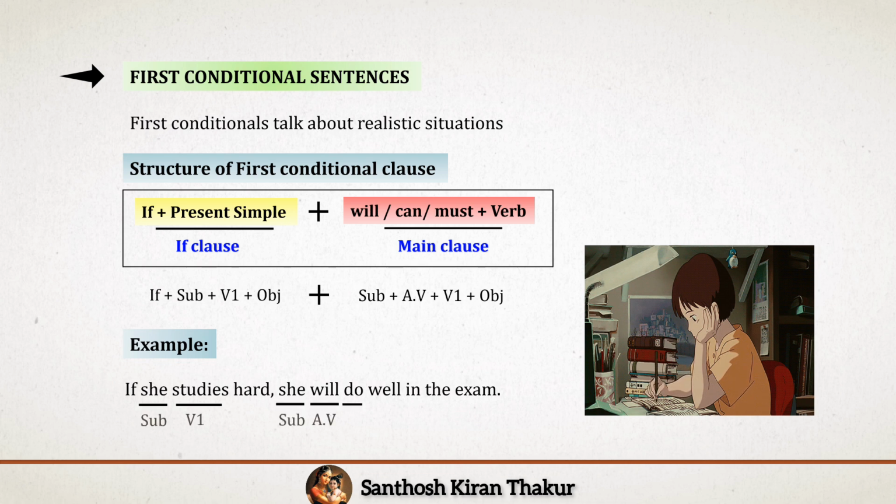She studies hard is simple present. So this comes in the if clause, if she studies hard. She will do well in the exam. She is the subject, will is the auxiliary verb, do is the V1 and well in the exam is the object. This comes as the main clause.